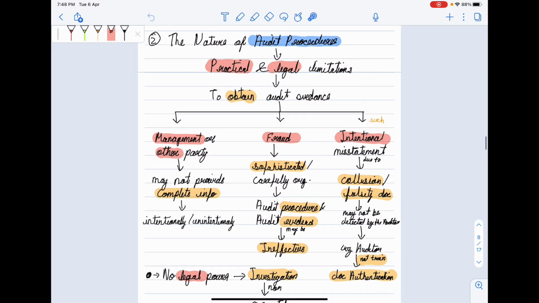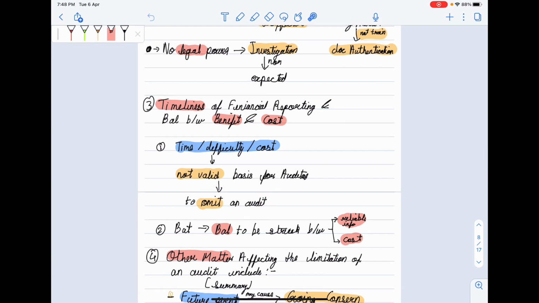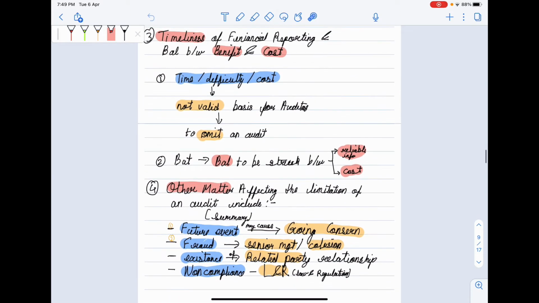So this becomes our inherent limitation. Next inherent limitation is timeliness of financial reporting, that audit report should be given at a particular time. And the second is that balance between benefit and cost should be maintained by the company. Of course, if this is not maintained, we'll go into loss and CA will die. But here, time, difficulty or cost is not a valid basis for the auditor to omit audit procedures.